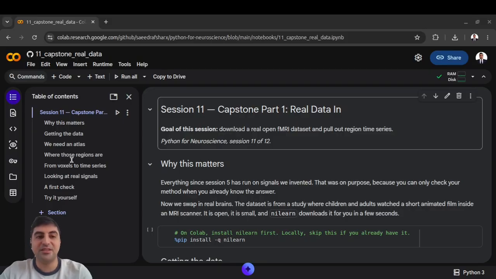That ends now. In the next 20 to 30 minutes, across this session and the next one, you are going to download a real neuroimaging dataset, reduce it, build networks out of it, and find something true. Nobody will send you a password. There is no application form. It's public, it's free, and it takes a second.